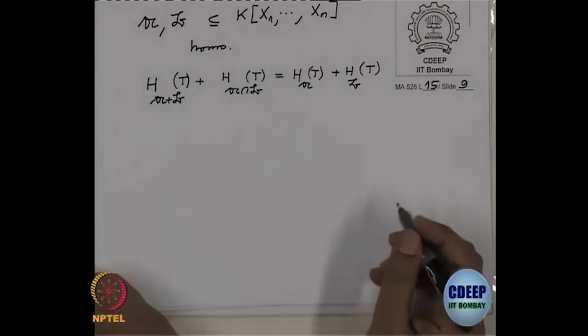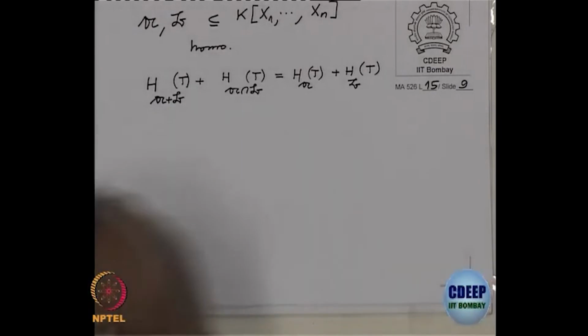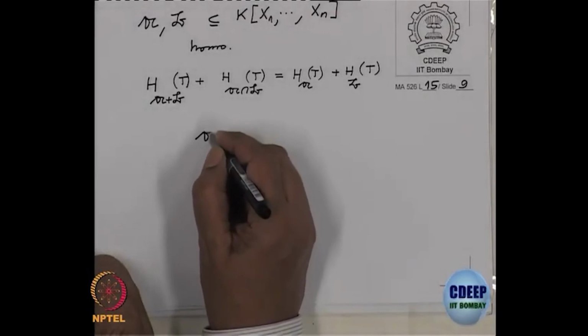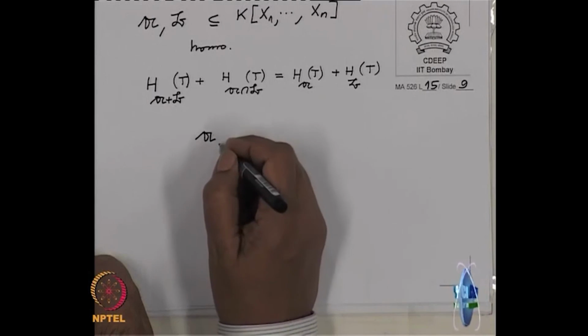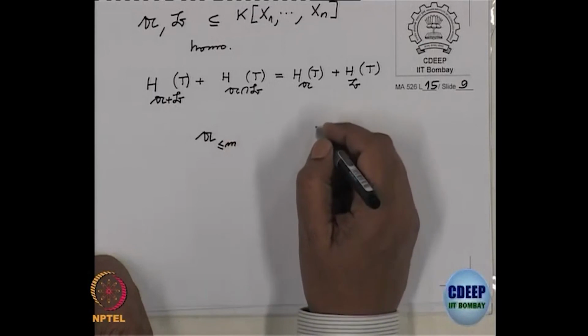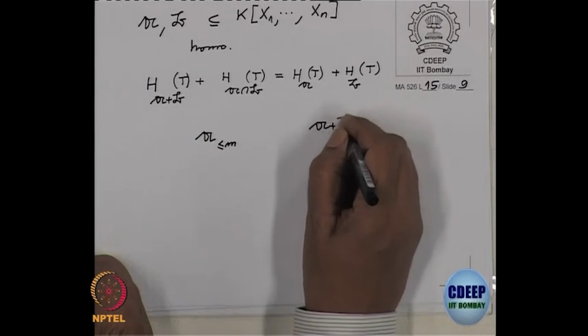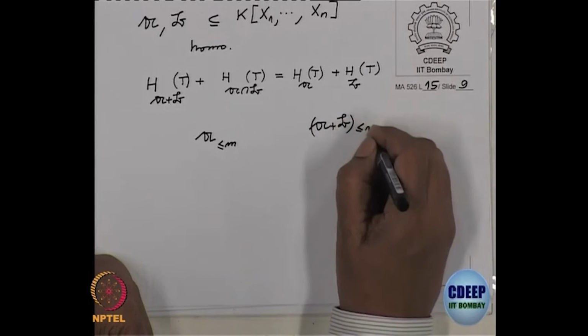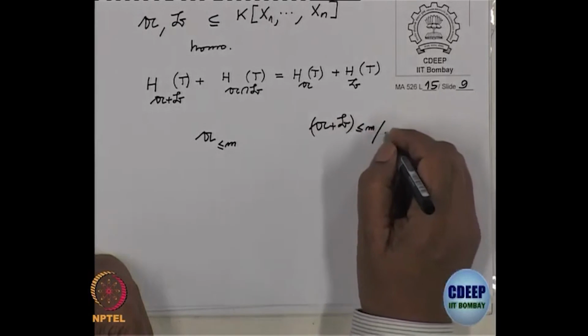Again, I will just indicate the steps. You consider the map from A less equal to m to (A plus B) less equal to m mod B less equal to m.